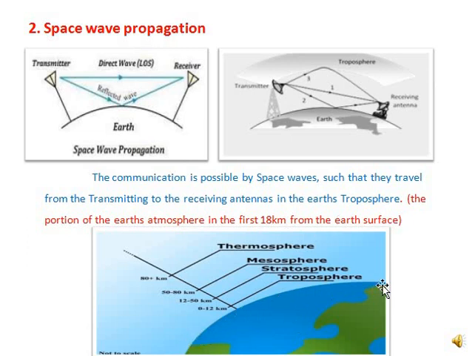So if suppose this is the surface of the earth and if you draw a vertical line, then 18 kilometers from the surface of this earth, the troposphere starts. Okay. So in that troposphere, that transmitted electromagnetic wave or radio wave travels through this troposphere and is received by the receiving antenna. Clear? So this type of communication is known as space wave propagation.